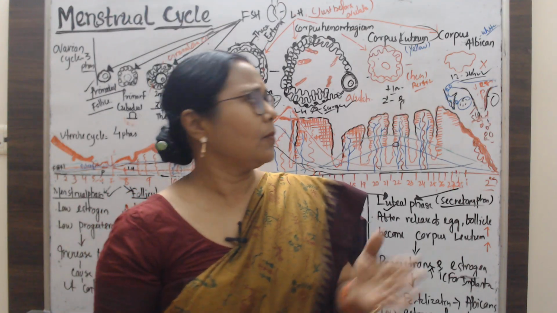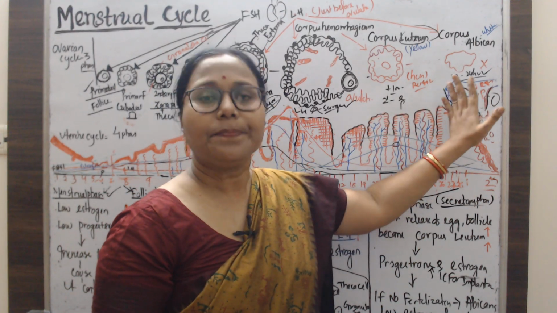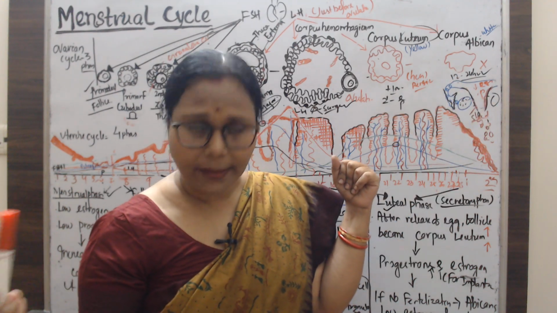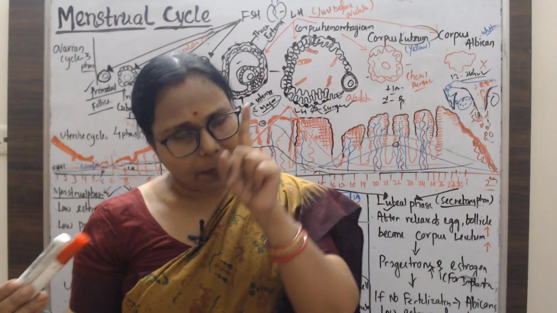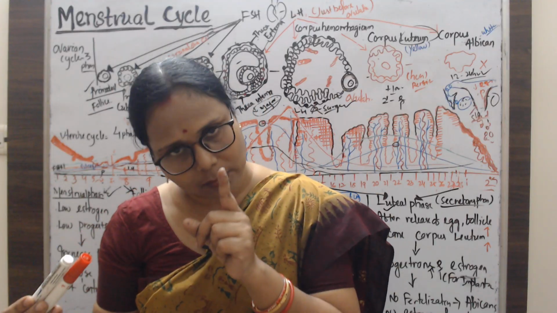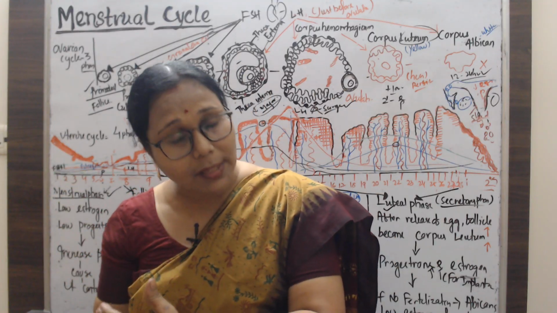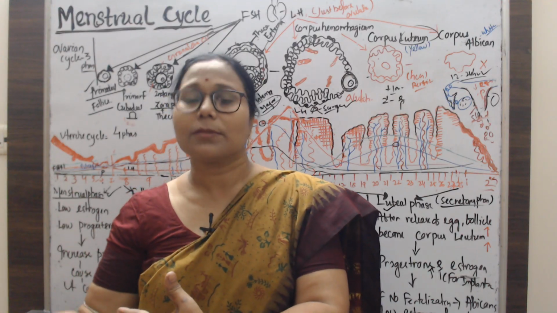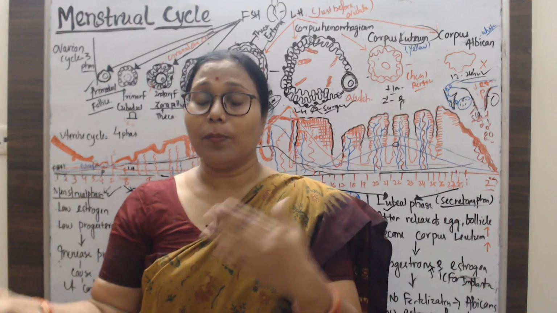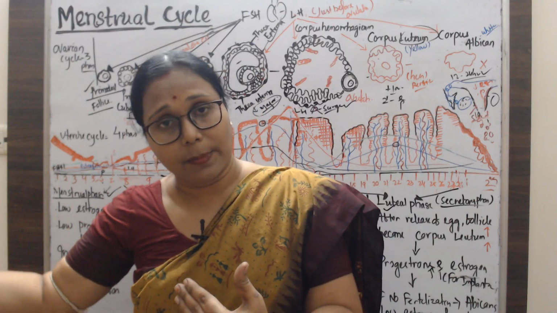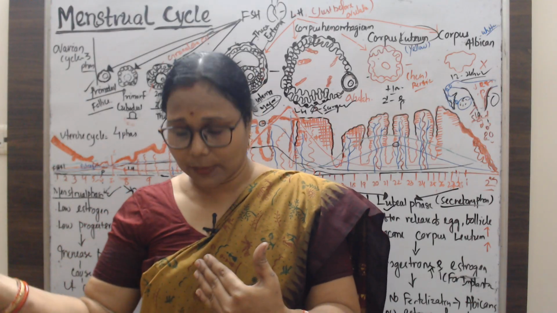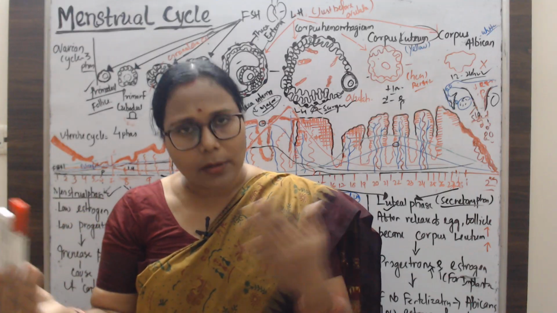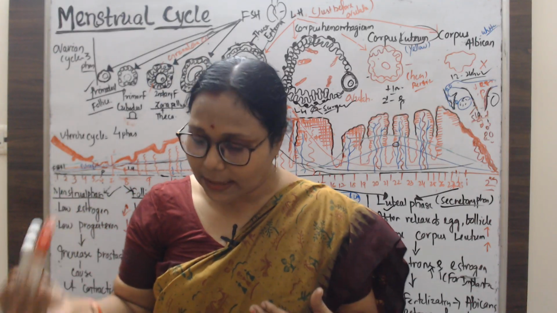In the female reproductive organs, two ovaries are present adjacent to the uterus. From the ovary, every month one oocyte matures and is released, and then it can be fertilized by the sperm. The journey from the primordial follicle to the rupture of the mature follicle is called the ovarian cycle. Okay, so let's see the ovarian cycle.